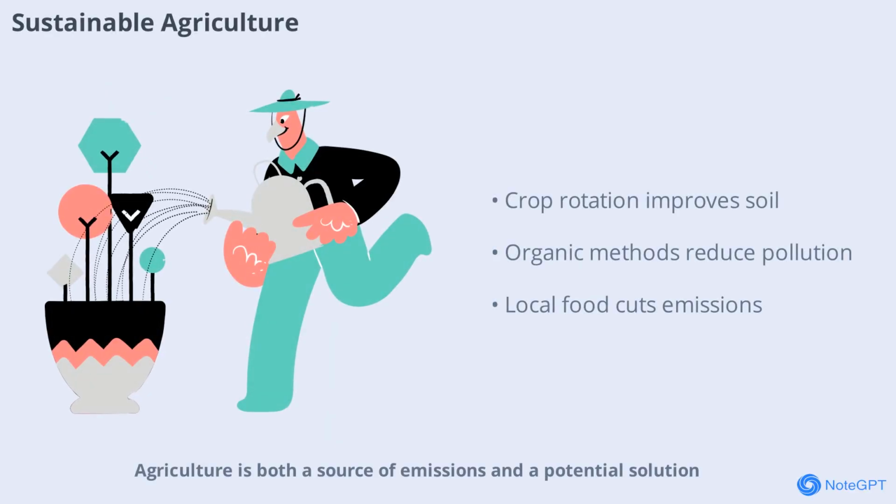Agriculture is both a source of emissions and a potential solution. Sustainable farming practices such as crop rotation, organic methods, and reduced fertilizer use can lower greenhouse gas emissions. Supporting local and seasonal foods also helps. Farmers are finding new ways to grow food while protecting the environment.